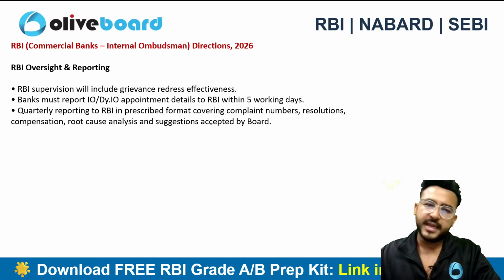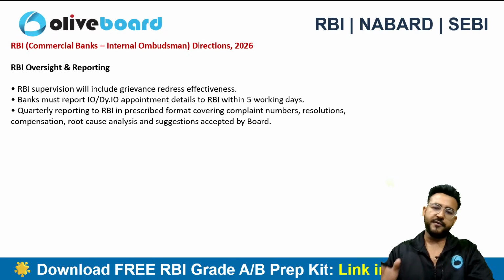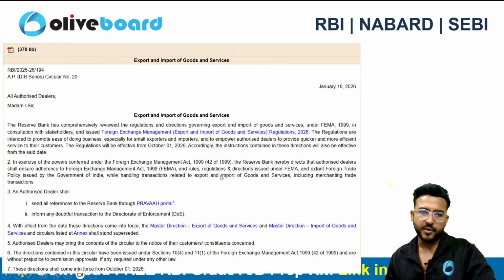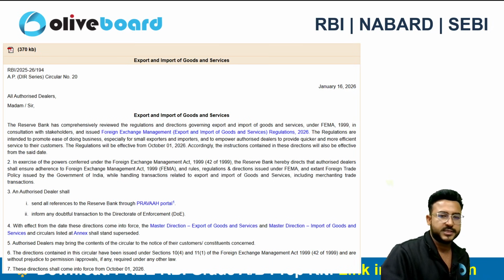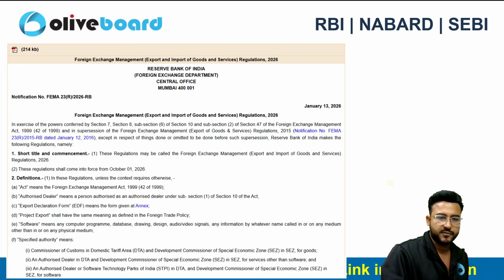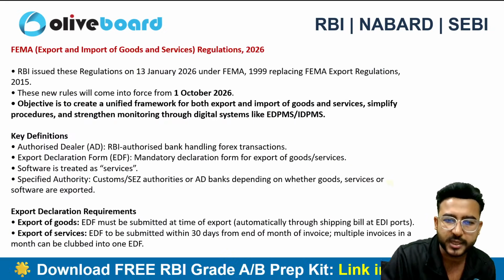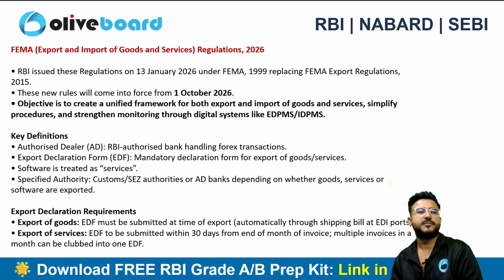So these are the guidelines basically of the internal ombudsman. You have to just quickly do the reading of it, okay? Next one is related to the export and import of goods and services. There are certain changes that we are going to discuss about the import and export here, okay?